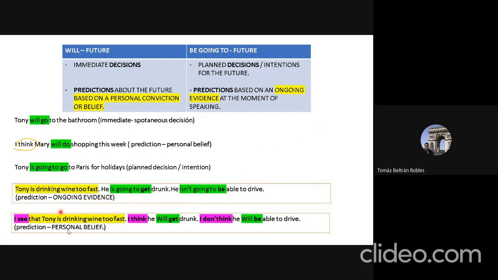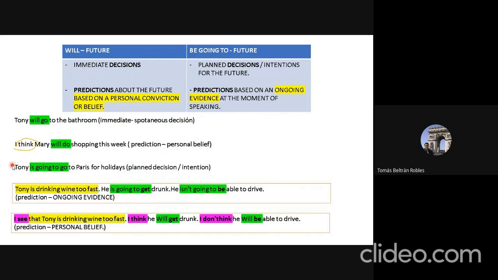Sentence number three. Observe that in the third sentence, guys, we are using going to future. Tony is going to go to Paris for holidays. In this case, we are using going to future for expressing a future event that is all about a plan, or in other words, a decision made before now. That's why we use be going to future for expressing this: Tony is going to go to Paris for holidays, a planned decision or a planned intention.